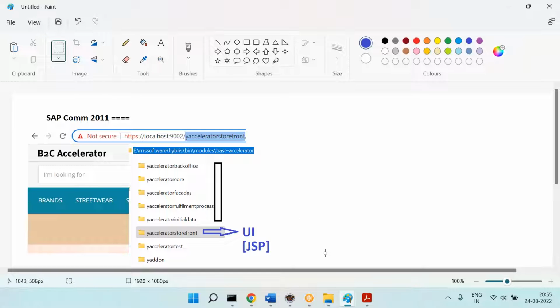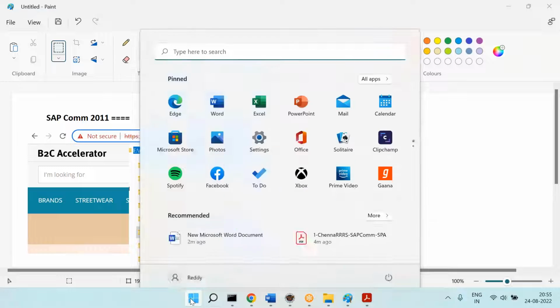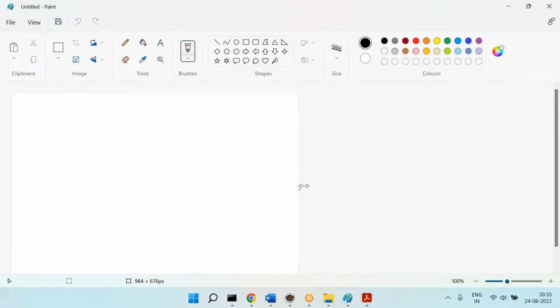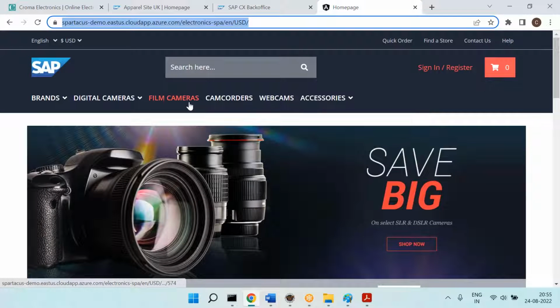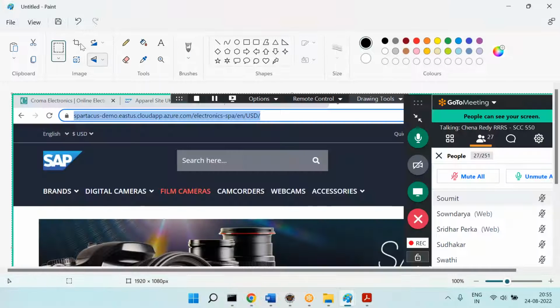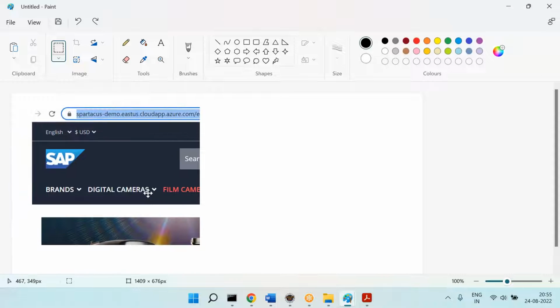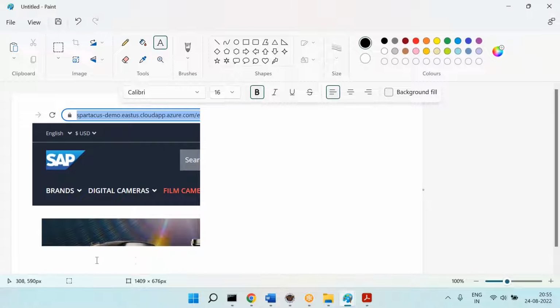Now, in the future, how will it be? In the future, it is Spartacus, right? So if it is Spartacus, let me show you. Let's say this is a Spartacus site, which is Angular technology. For easy understanding, let's say this is the Spartacus code, which I can deploy in the Vishnu machine. For easy understanding, I'm telling here.